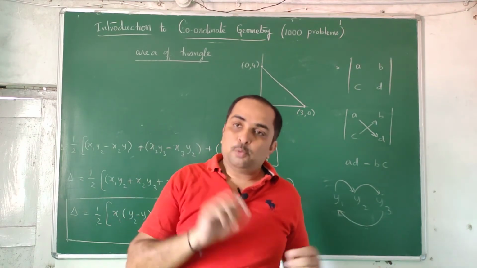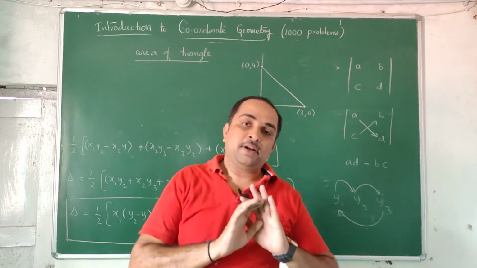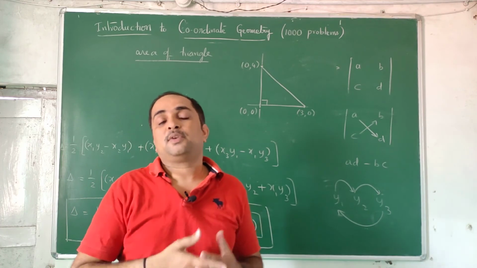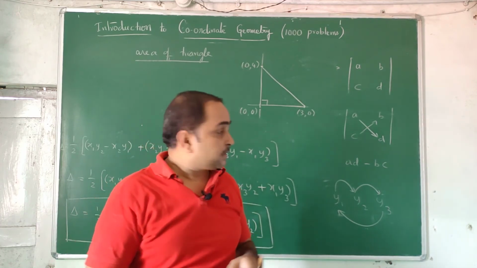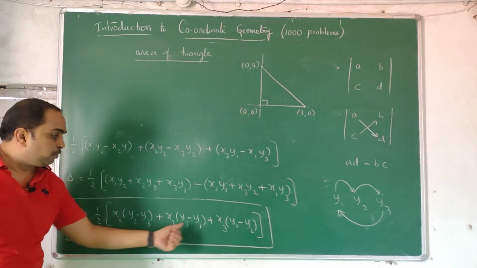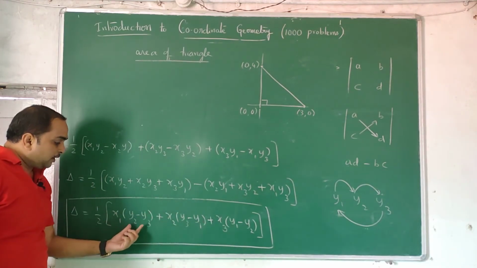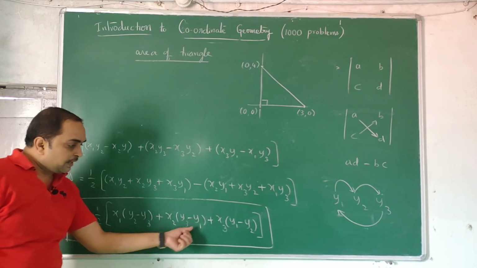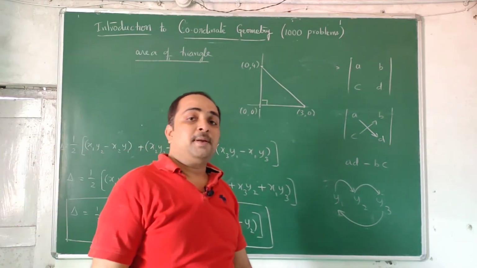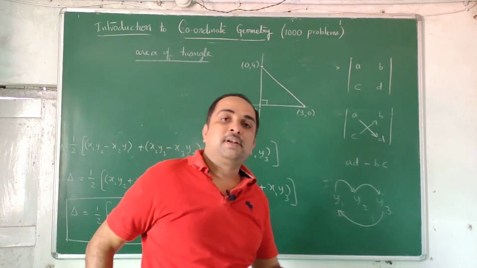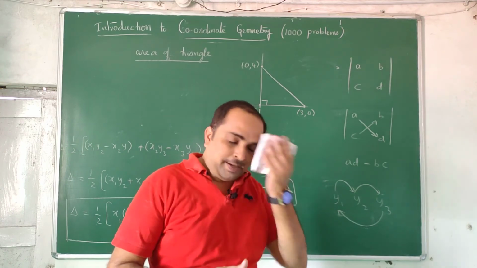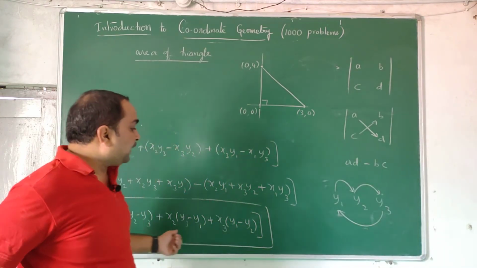If you have 2 points known to you, x1, y1 and x2, y2, can you find the equation of a line? Y minus y1 is equal to m into x minus x1, where m is y2 minus y1 by x2 minus x1. Next is finding the area of a triangle. This is the formula: half into x1, x2, x3 outside; in brackets, y2 minus y3, y3 minus y1, y1 minus y2. You have to follow the proper setup, but you can take any 3 points, any one as x1, y1, any as x2, y2, any as x3, y3. You can get the answer. So this way you can find the area of a triangle.